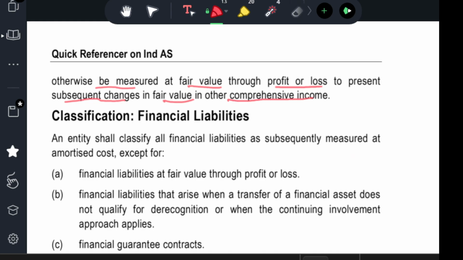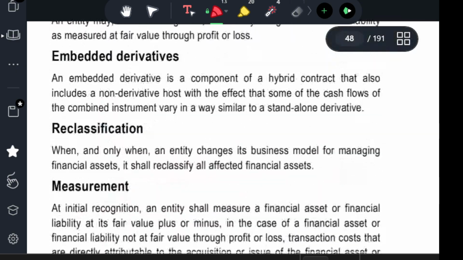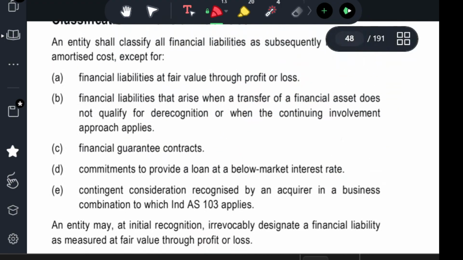Sometimes the client may say, "Sir, I don't know what income I am going to show." So they will say fair value through profit and loss account. They will make it, and after that, when they receive, they will charge it directly. If not, if they know assuredly what the fair value through other comprehensive income will be, what the financial instrument is, and what the current price will be, then they can go for it.